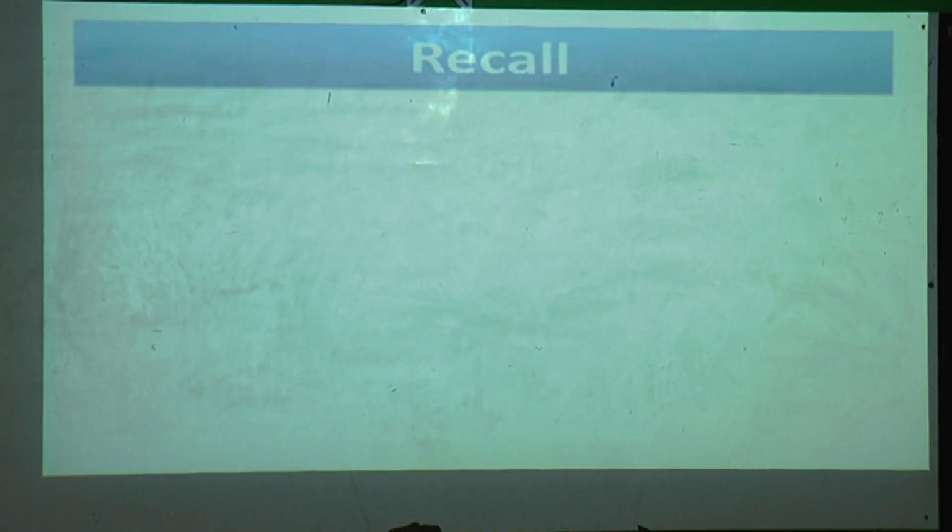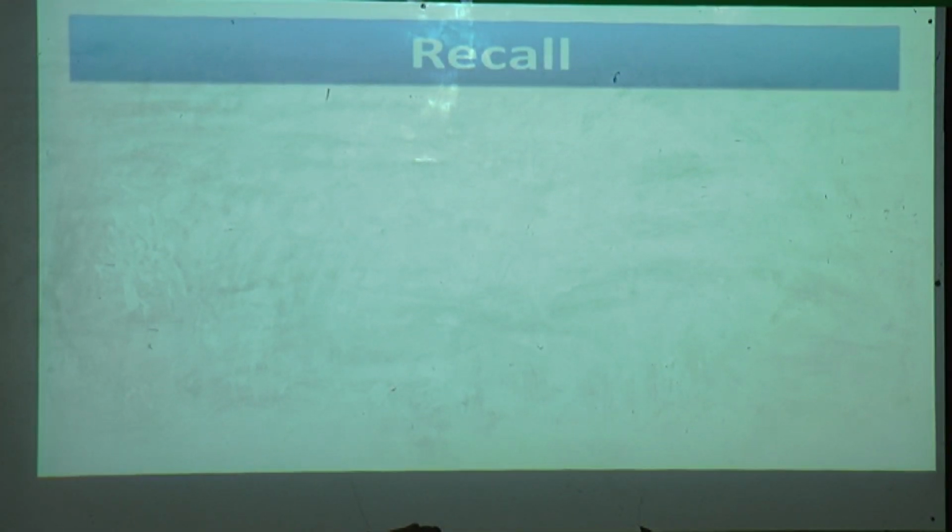In the previous session, we have seen some points from lesson number 1, that is adaptation in animals. In today's session, we are going to learn some more points from lesson number 1, adaptation in animals. Before starting new points, I would like to recall some points from the previous session.